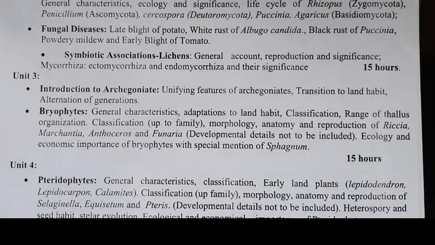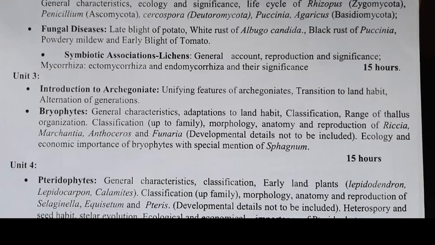Next unit, that is the third unit. In that third unit, introduction of archegoniates and finally unifying features of archegoniates, transition to land habit, alternation of generation. After fungi, the next one is the first land plants, bryophytes. Before that, archegoniates you have to learn.